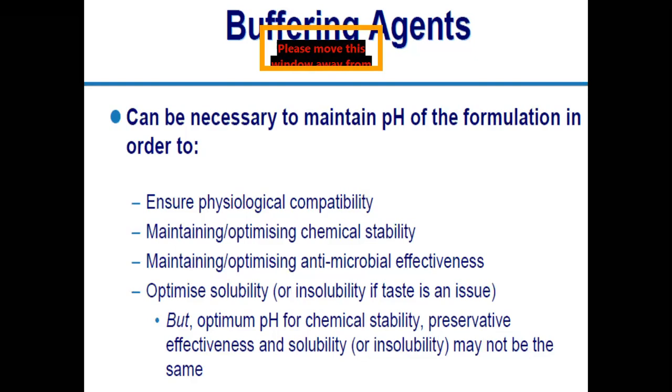There are so many other problems that also occur because of changes in the pH, and those may be avoided by adding such a buffering agent. Sometimes some excipients present in your dosage form may react with each other at a particular pH, because it is a chemical reaction.